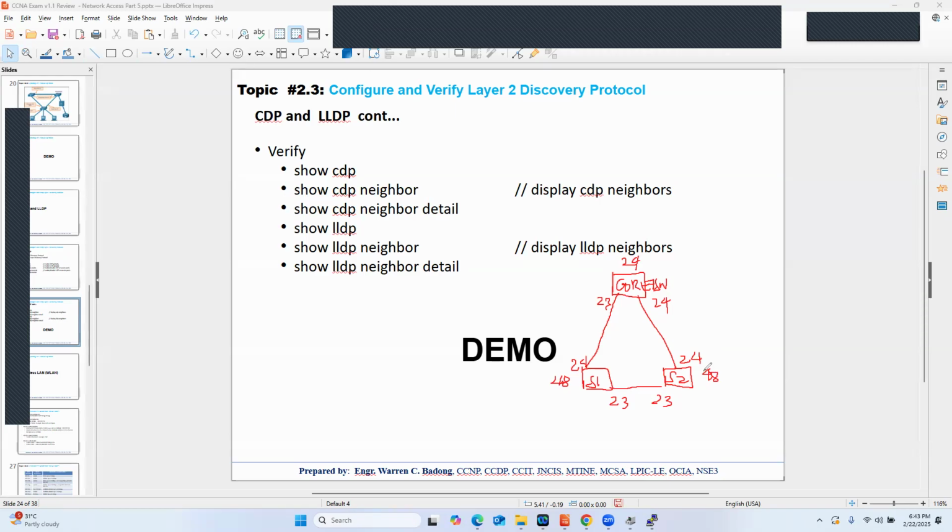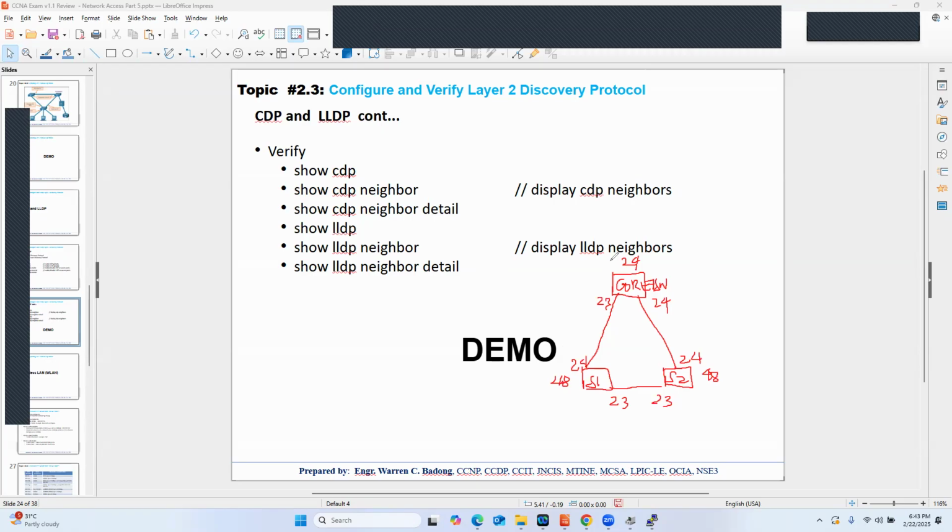So we'll try to check on CDP, what information we can get out of it in this environment. And we'll check things out at the core, and I think in switch one and switch two as well. By the way, sorry, we will just telnet to the core switch to verify things.